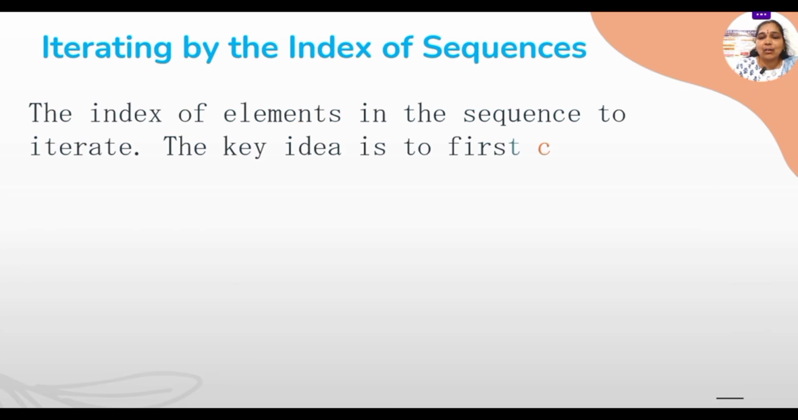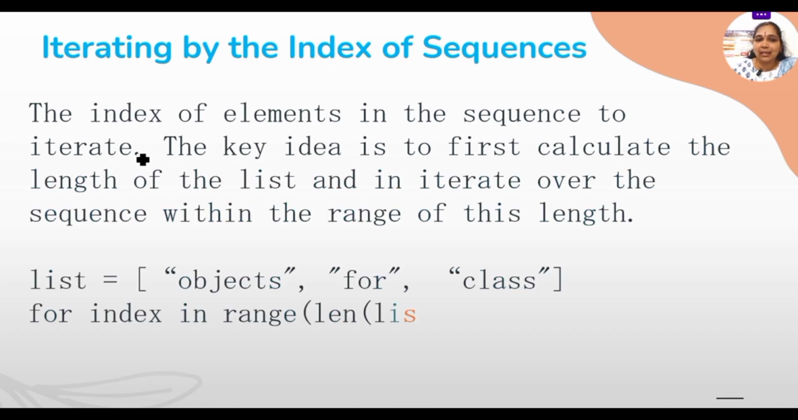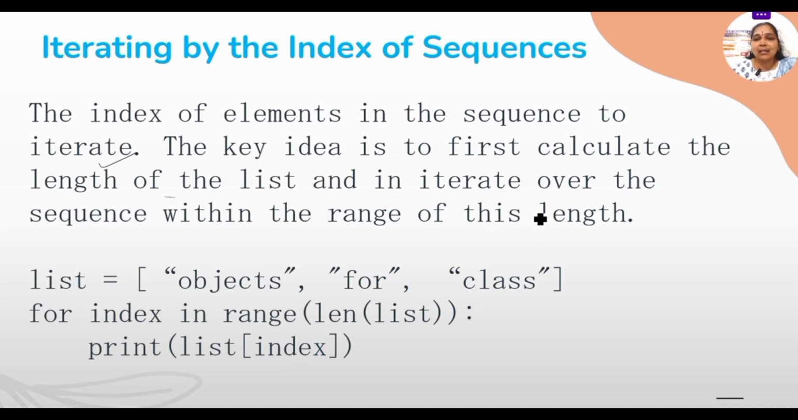The iteration based on the index of sequences. The index elements in the sequence are iterated. Here the idea is to first calculate the length of the list and go through the sequence until that length is reached. Here we first check the length. Suppose I have taken the list: objects, for, class. The complete length here is index in the range of the length of this list. My list length equals 3 and you have to print up to the index. The entire thing has to be printed. So like this, a for loop can also be used depending upon the length